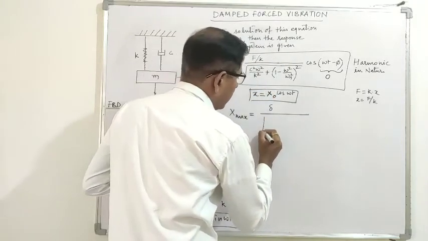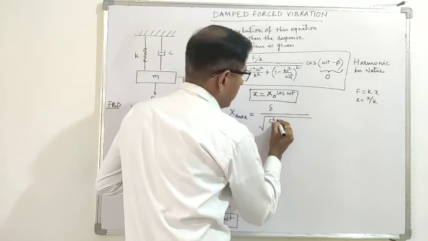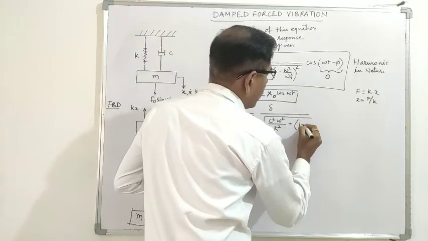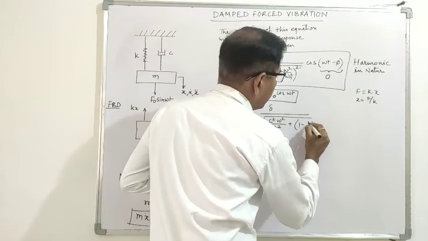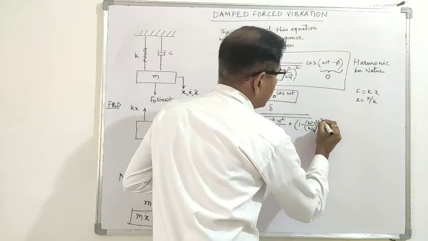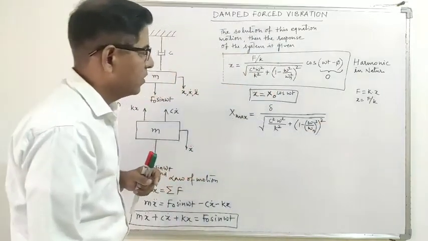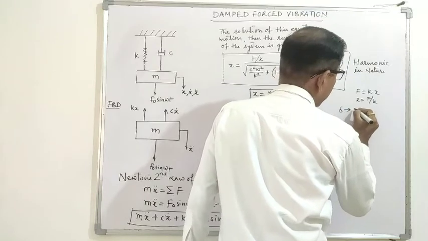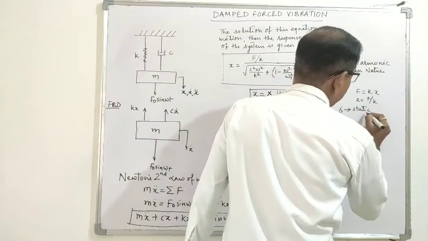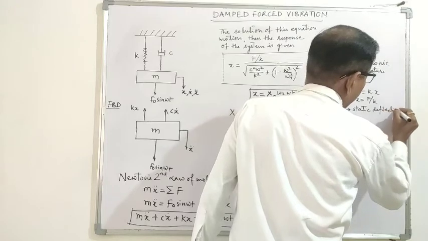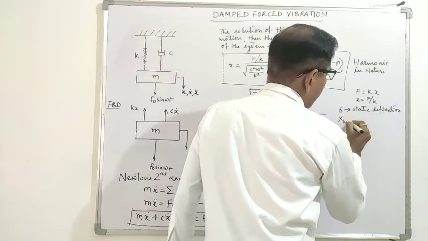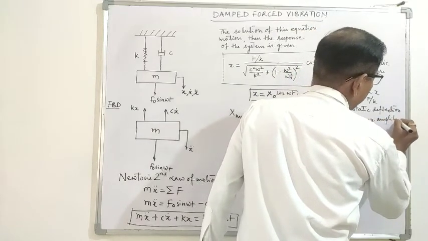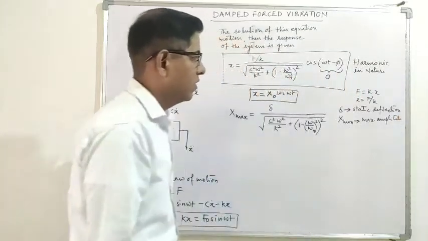Under root c square omega square upon k square plus 1 minus omega by omega n whole square. So this is the maximum amplitude. X max is the maximum amplitude of the mass, and delta is the static deflection.